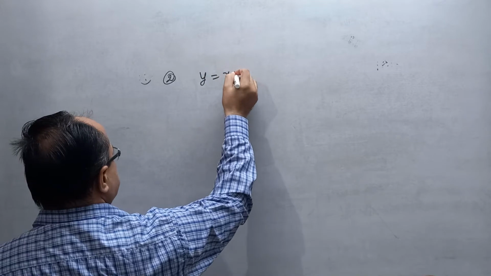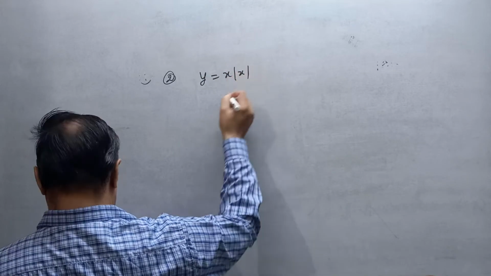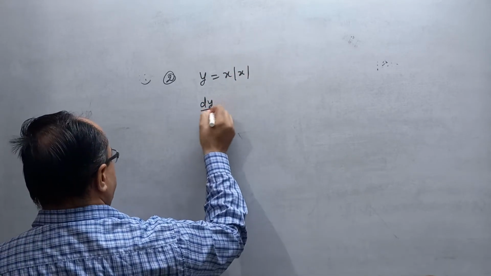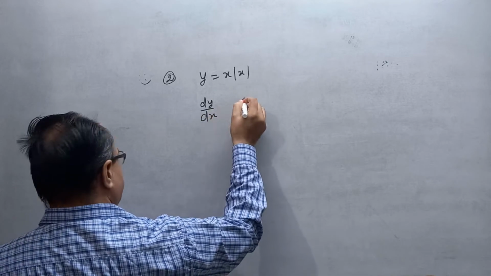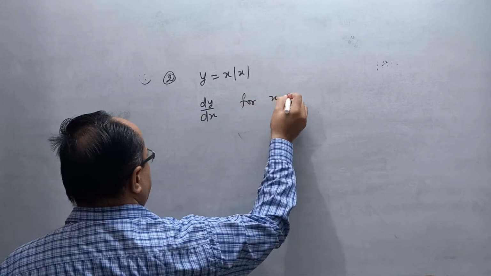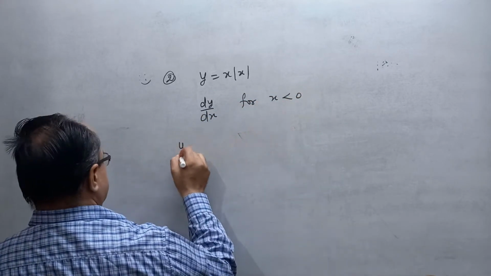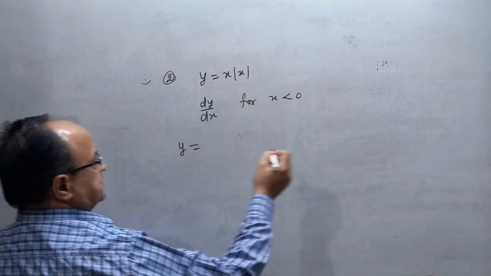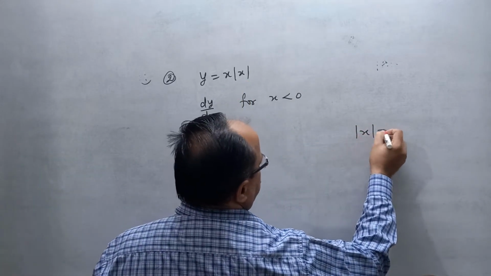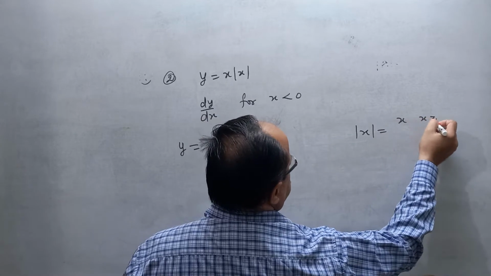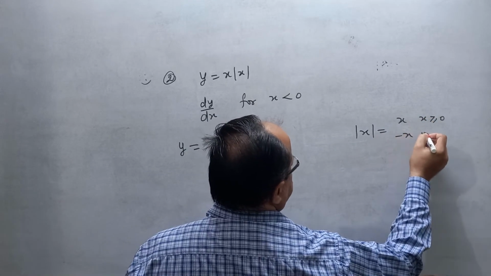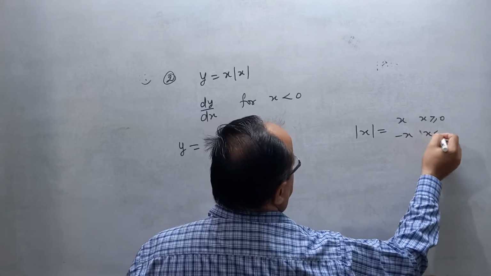Y is equal to x mod x. Find dy by dx for x less than 0. You know very well mod of x is x if x is greater than or equal to 0, and minus x if x is less than 0.